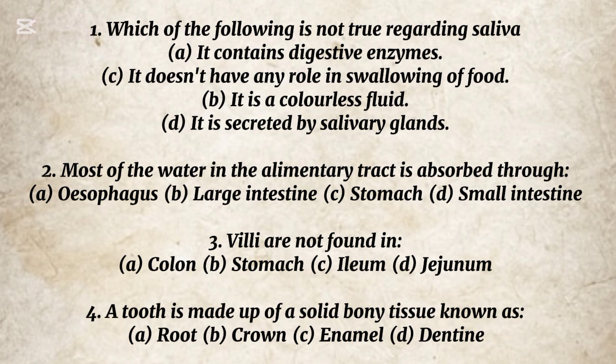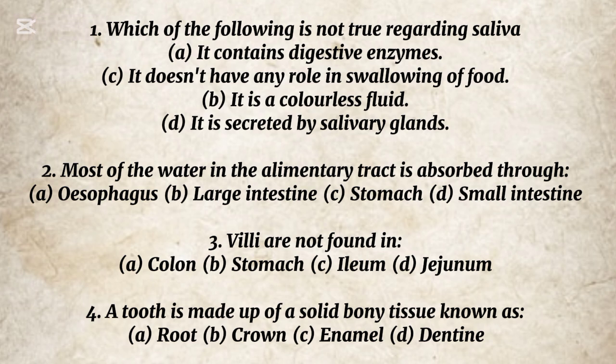2. Most of the water in the alimentary tract is absorbed through A. Esophagus. B. Large intestine. C. Stomach. D. Small intestine. The correct option is B. Large intestine. 3. Villi are not found in A. Colon. B. Stomach. C. Ileum. D. Jejunum.